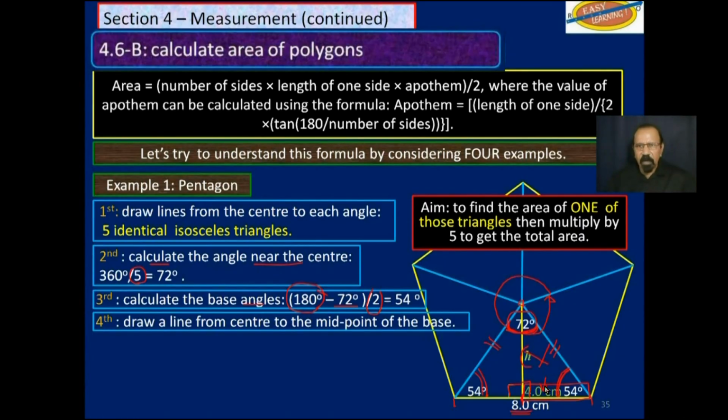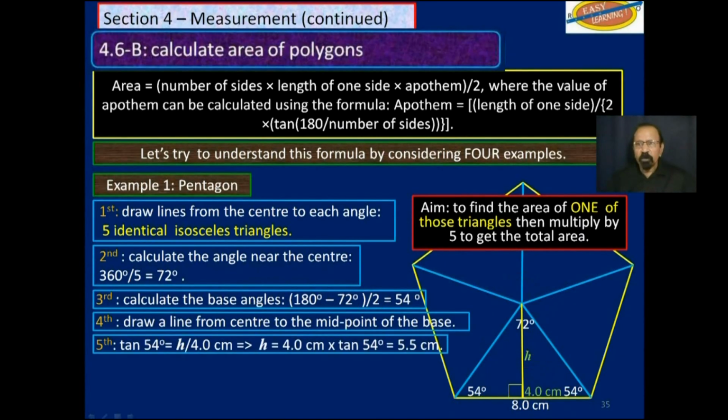We will call this side H. Now we will use the trigonometric ratio tan to find this height. Remember, once we find that height, we now have this triangle here. We know its base and we know its perpendicular height. We can use the formula area of a triangle is equal to half base times perpendicular height. Find the area of this one triangle and multiply that by 5 because there are 5 such triangles.